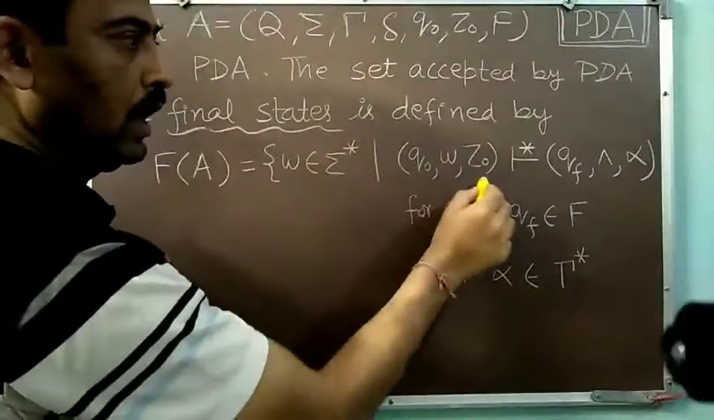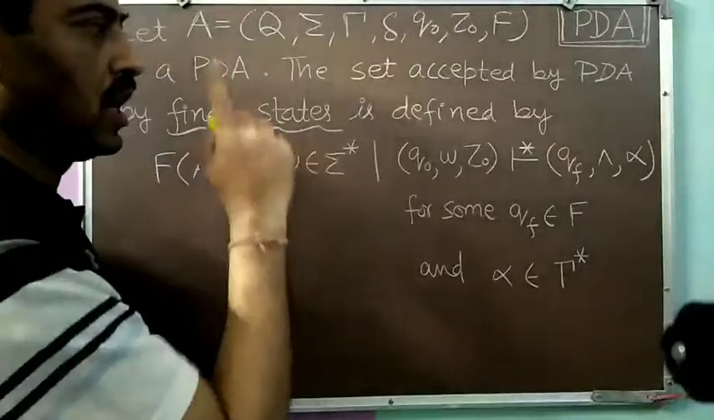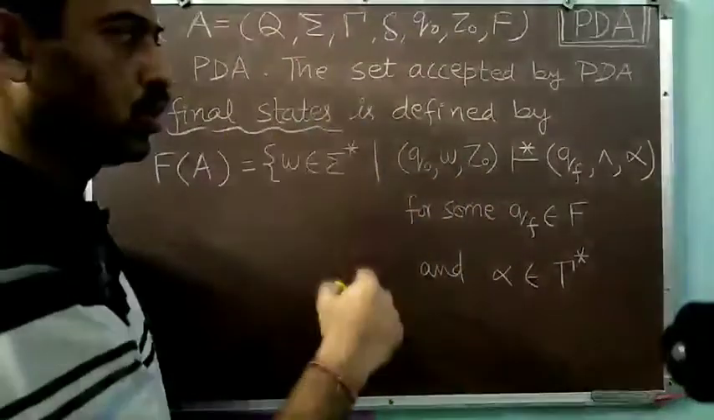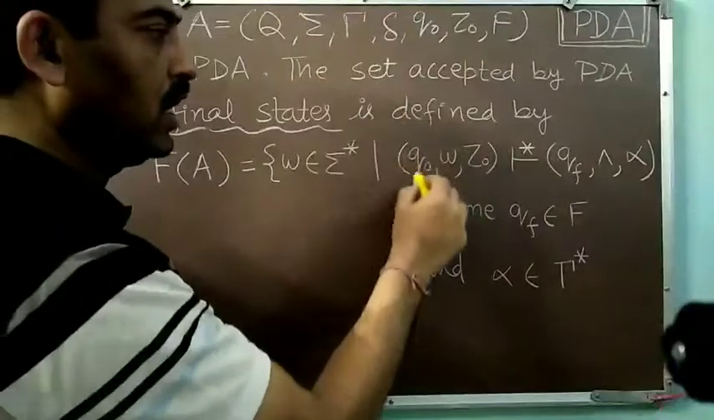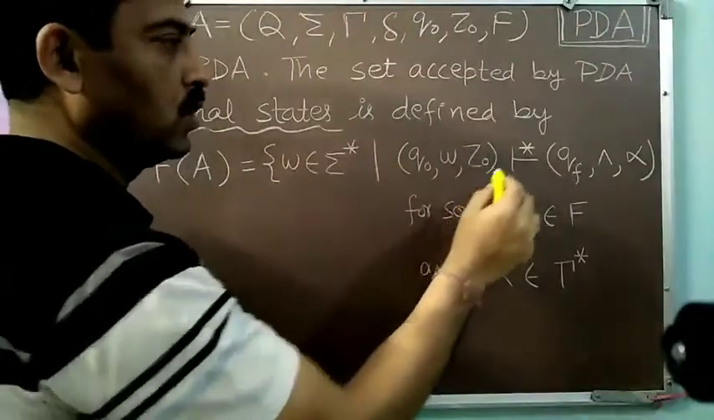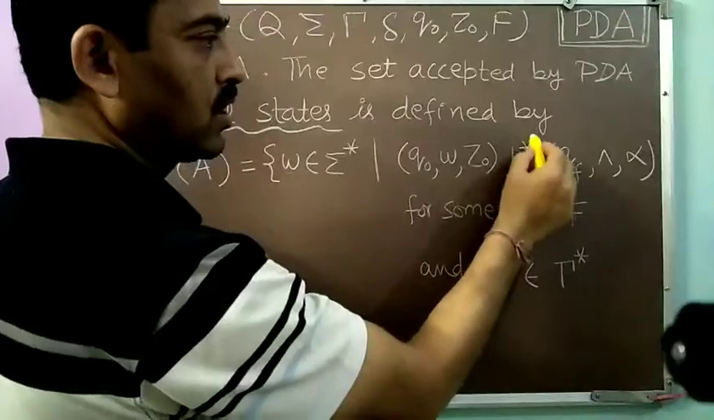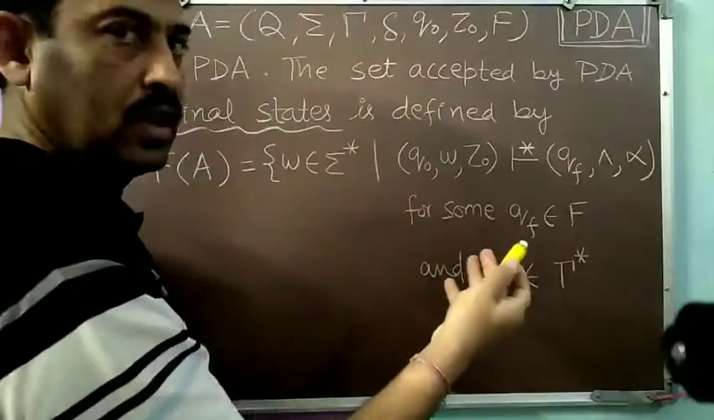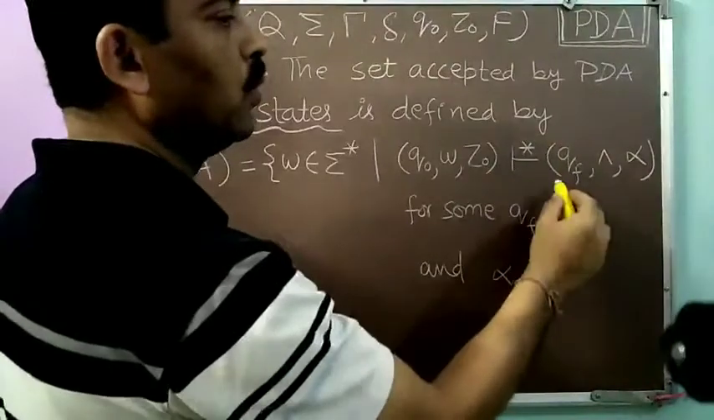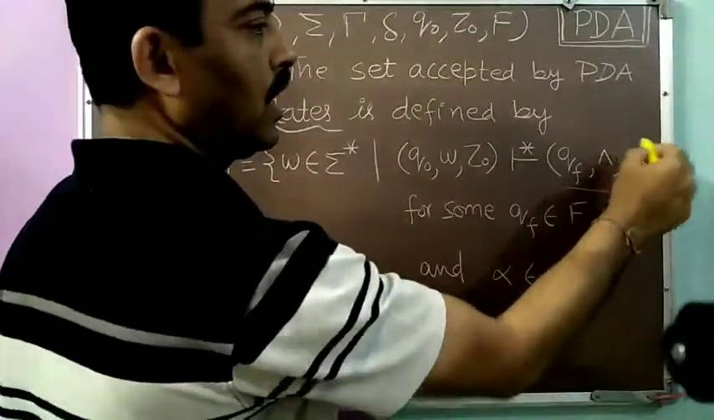If you carefully look at this, this is the initial ID, because Q0 is the initial state, the start state, Z0 is the initial pushdown store symbol, and W is the whole word itself. So if the initial ID (Q0, W, Z0) moves, using this move symbol and its asterisk closure, by multiple move operations, ultimately to an ID of the form (QF, null, alpha).